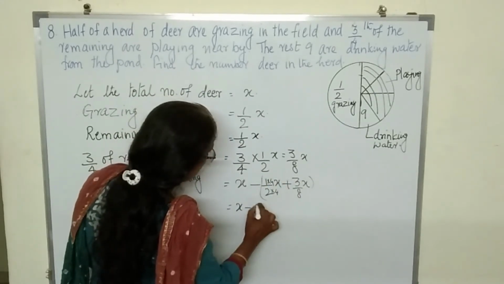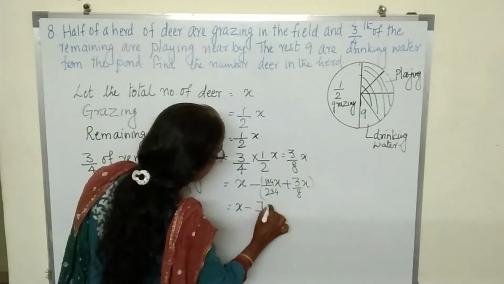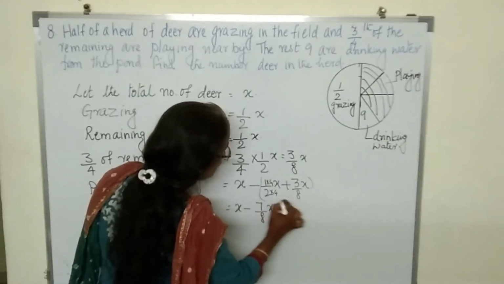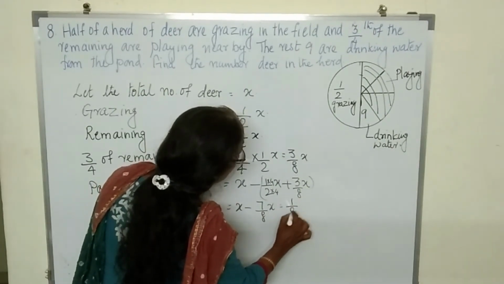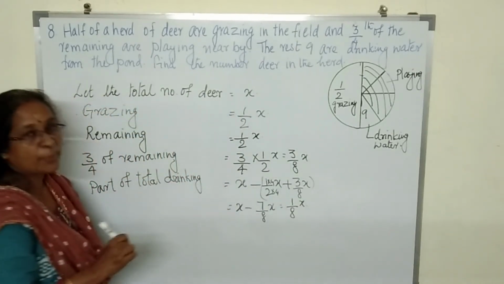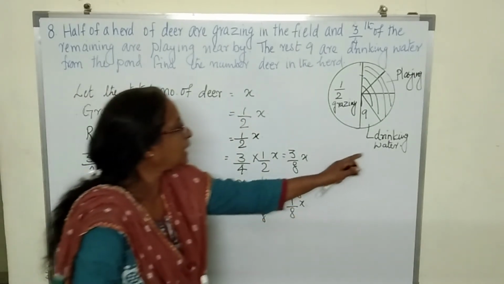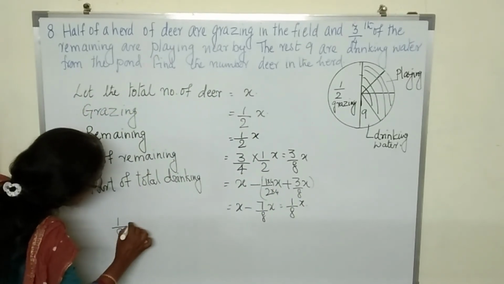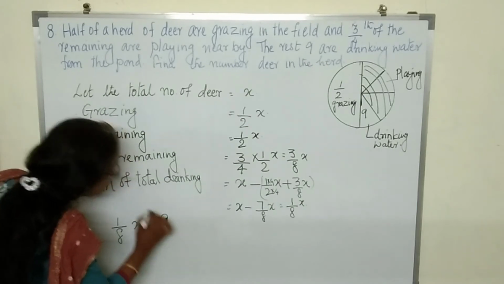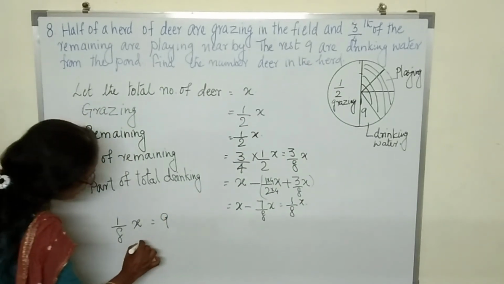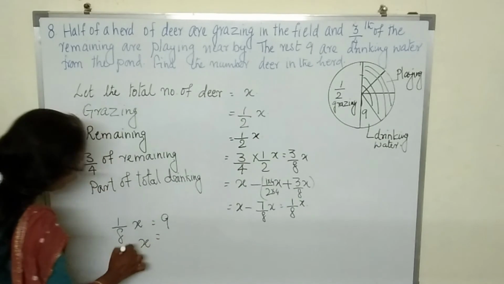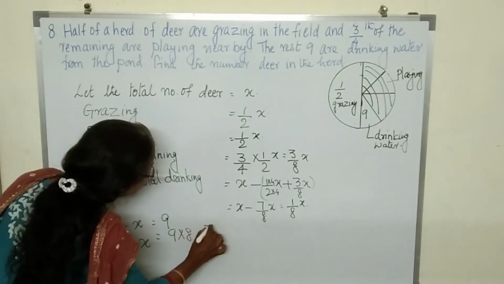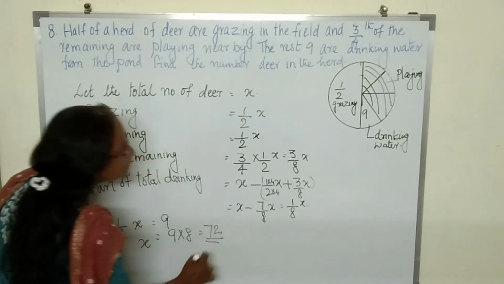So 4 plus 3, 7 upon 8x, which is equal to, 8 ones are 8, 8 minus 7, 1 upon 8x. 1 upon 8x are drinking water. So what is given? 1 upon 8x is equal to 9. Then what is the value of x? x is equal to 9 multiplied by 8, which is equal to 72.